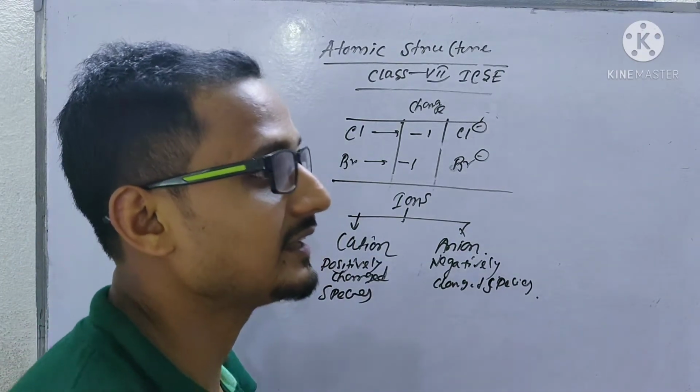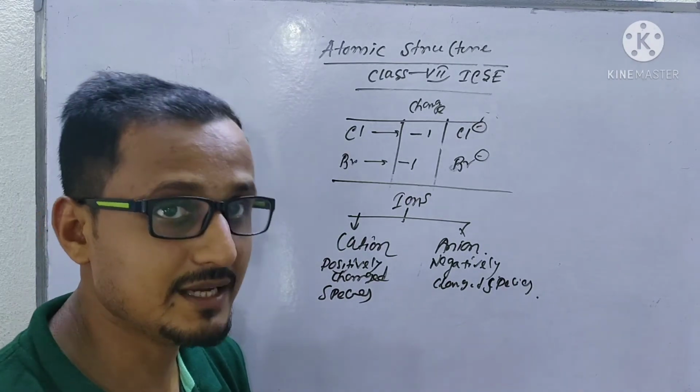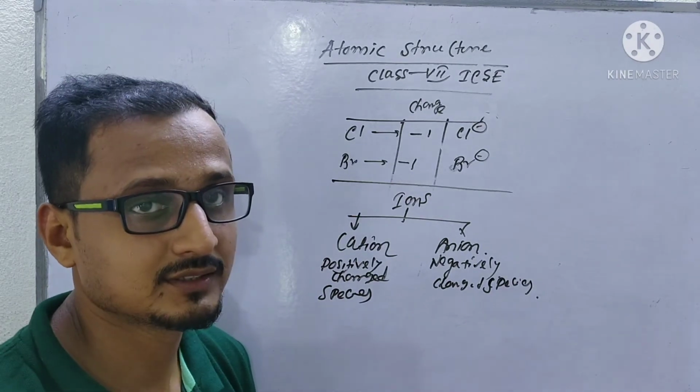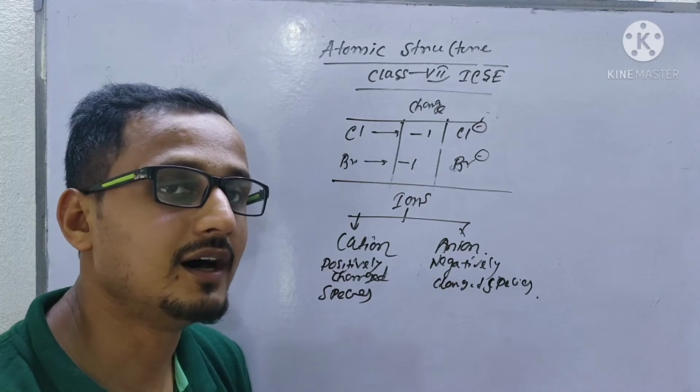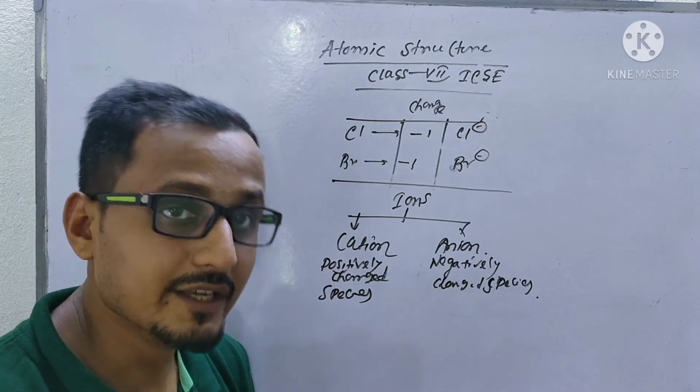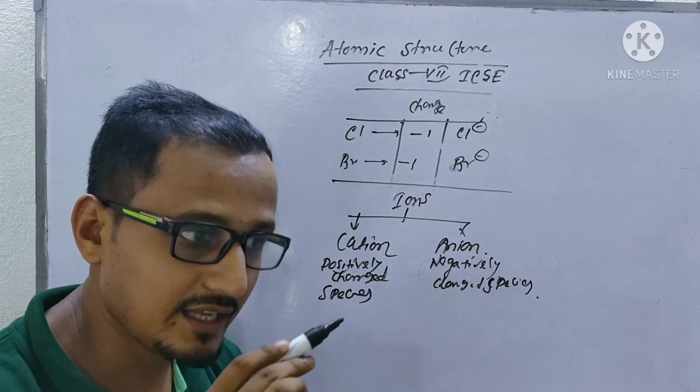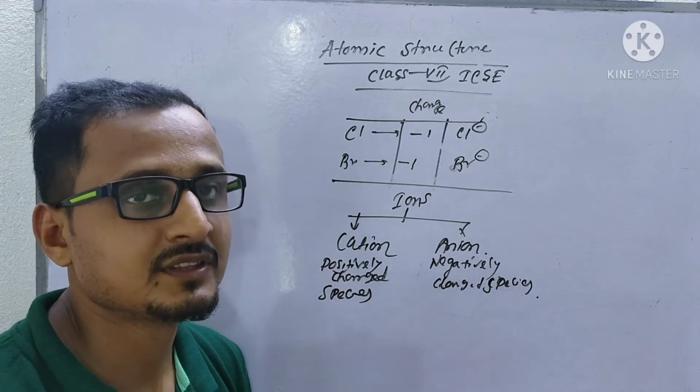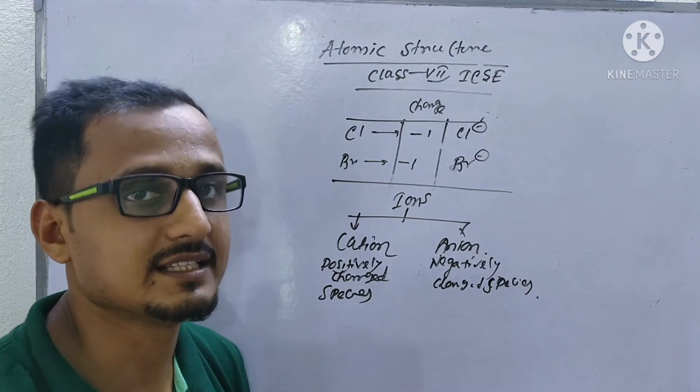Now, when will a cation form and when will an anion form? Normally, when an atom or an element releases an electron, it forms a cation, because the number of electrons will be less.